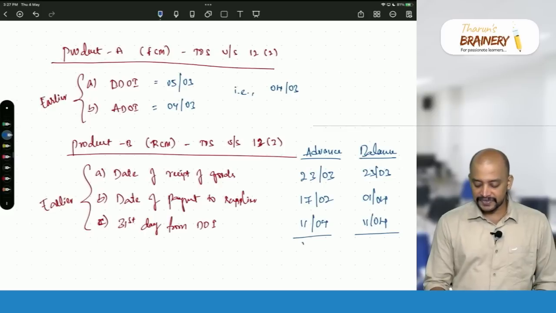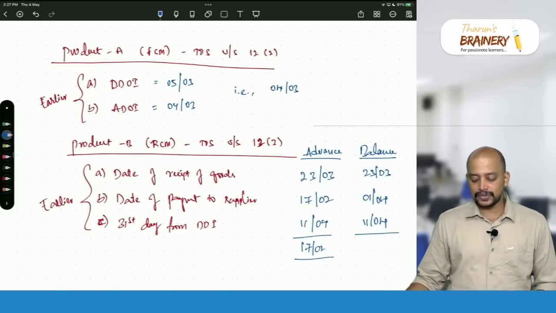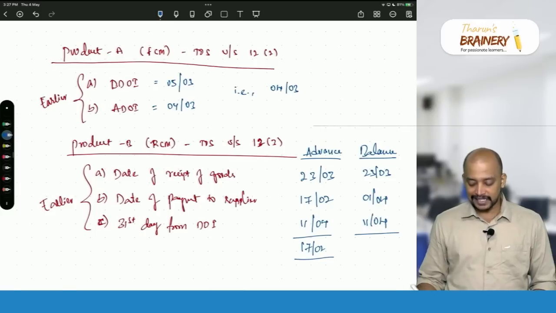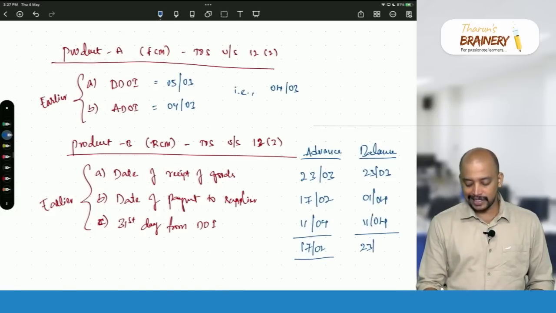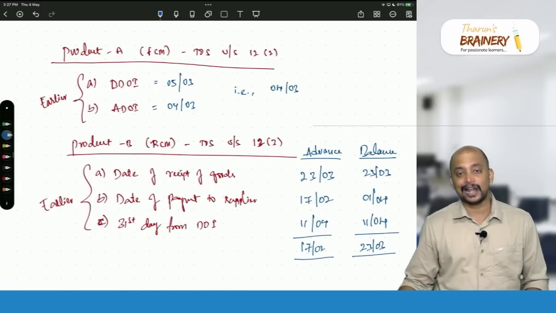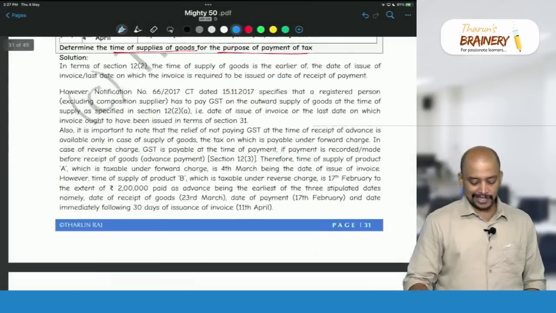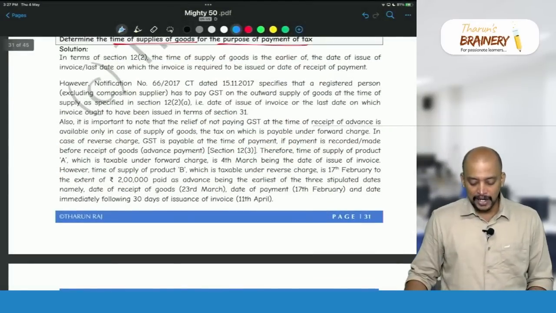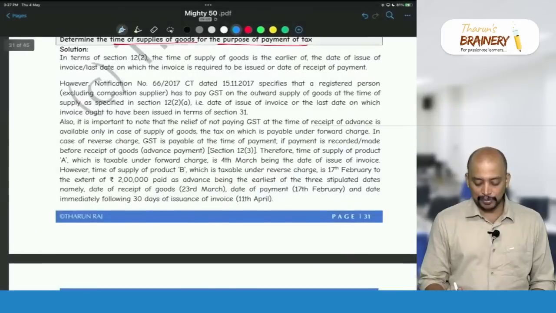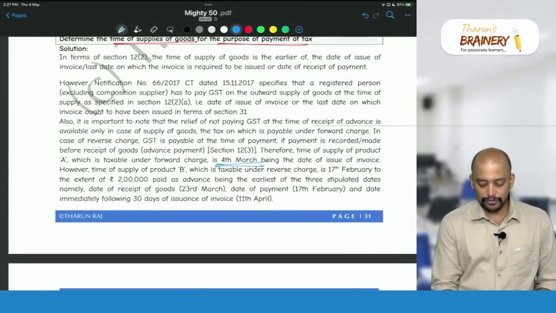In case of advance, whichever is earlier, 17/2 will be taken. In the next case, 23 March or 1st April or 11th April, 23 March will be taken as the time of supply. So if you see here, the answer for product A is very simple: 4th March. For product A, it is 4th March.